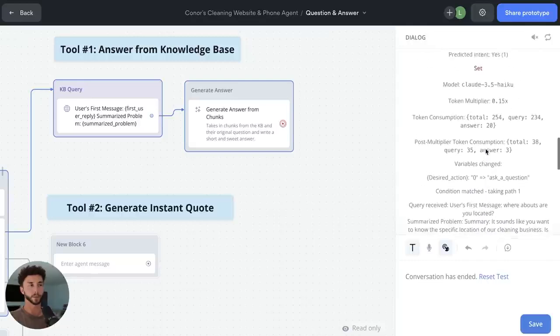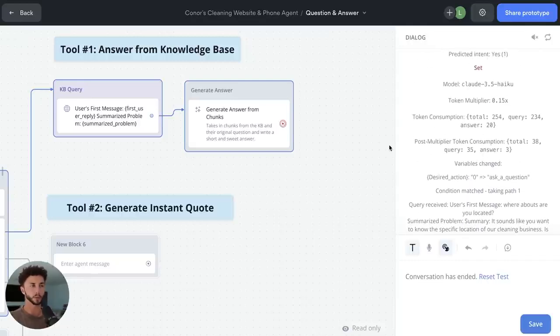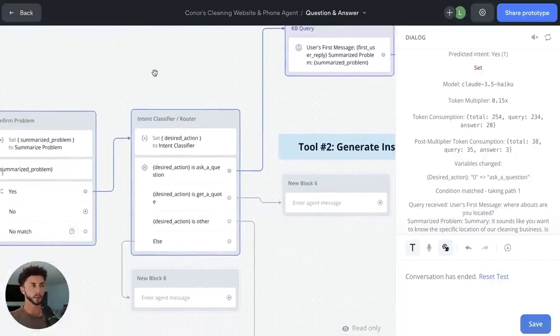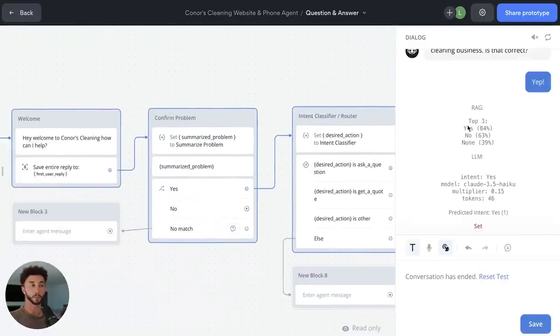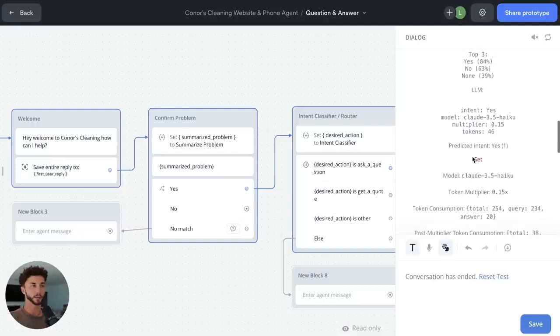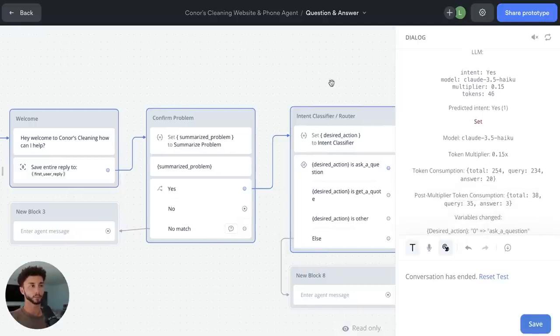Okay, so let's break down how this happens step by step. So you can see this through here. It's still using 3.5 Haiku for some reason. I'll need to double check why that's still using the model we didn't select. But basically it comes through. This step here is the intent classifier. So you can see that it set it as yes. That is the correct intent, and predicted intent, yes, and that routed it to this.